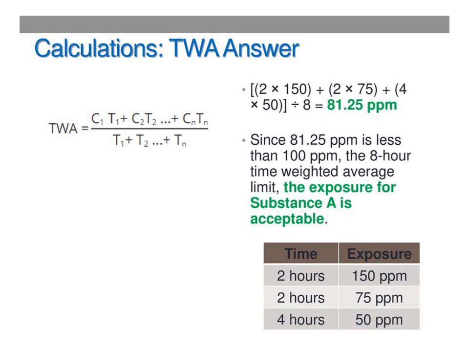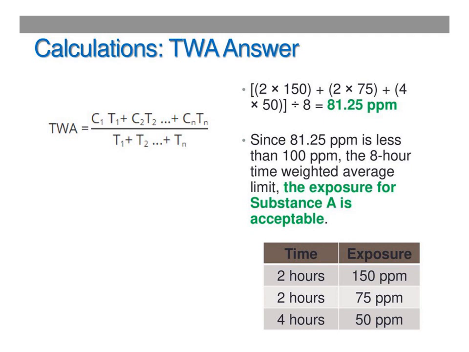Now let us calculate it. C1 is 150 with exposure time T1 of 2 hours, multiplied, plus C2 into T2, which is 2 times 75, plus the third, 4 hours at 50. Then we add up the products and divide by the total time, T1 plus T2 plus T3, which is 4 hours plus 2 hours plus 2 hours, totally 8 hours.